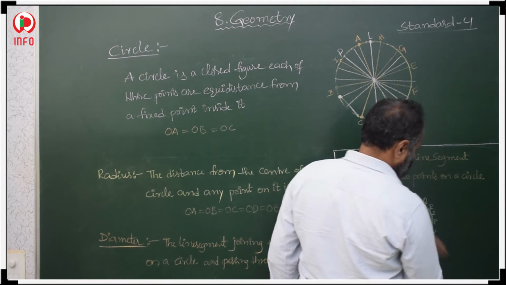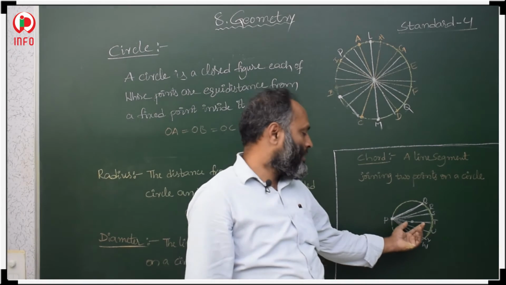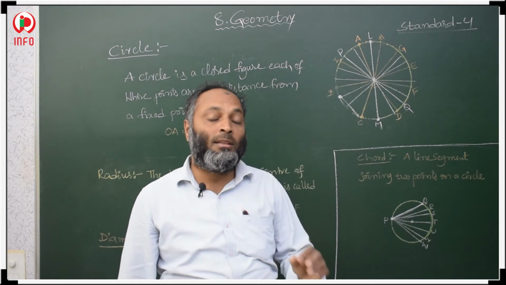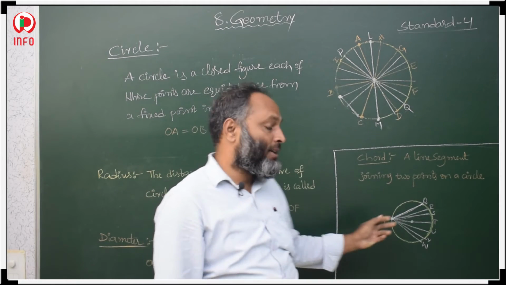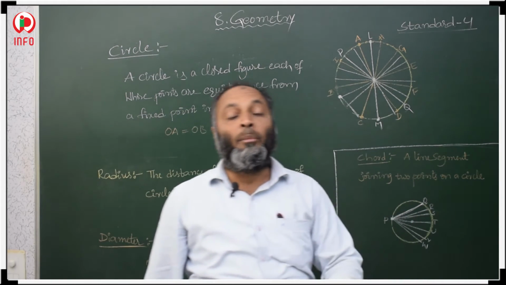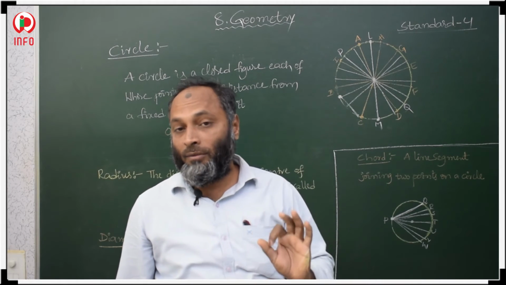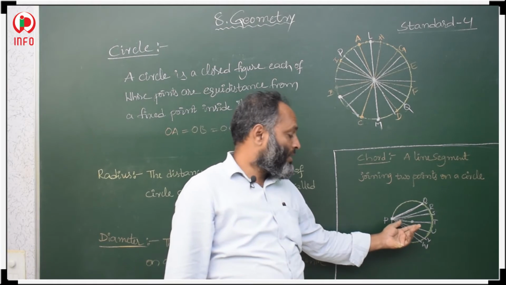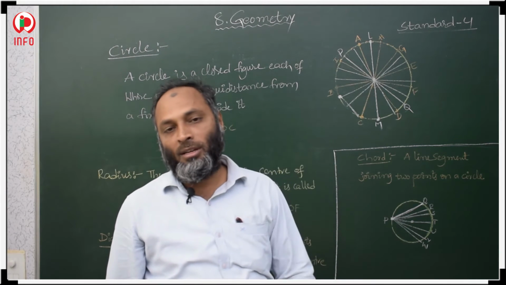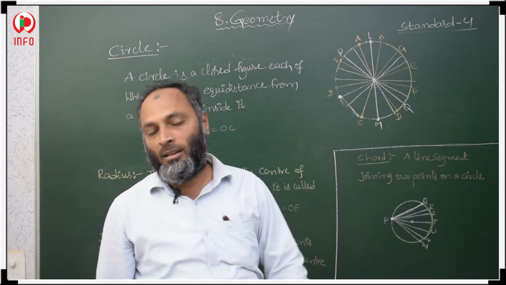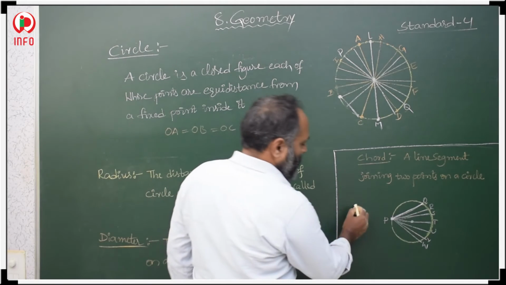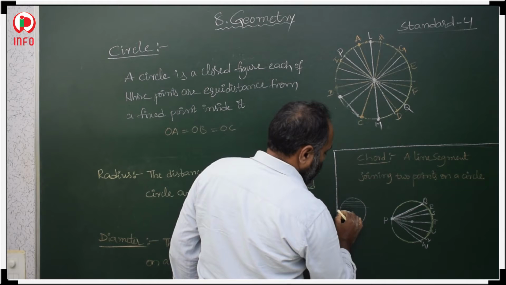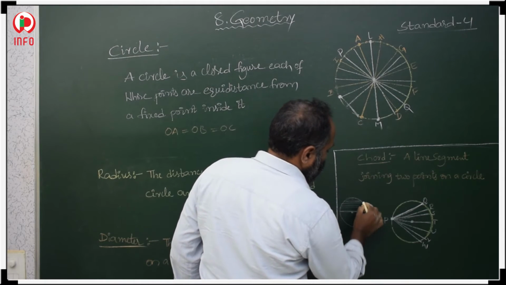In this, one more thing: if you draw this many chords, the diameter is also one of the chords. The longest chord in a circle is the diameter. This is the important bit you have to remember. The biggest chord in a circle is the diameter. If you see this circle, if you draw chords, this is smaller, this is smaller, this is smaller. If you draw the diameter, then the diameter is bigger than all.